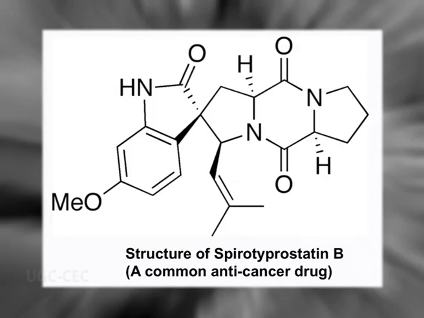Ideally, this fungus will grow in human body temperature, which is 37 degrees centigrade, but it can continue to live up to 70 degrees centigrade, and it will also develop more in an immunocompromised person and will produce certain compounds or alkaloids like this one, spirotriprostatin B. This particular spirotriprostatin B is actually an anti-cancer compound. So if there is infection, there will be some anti-cancerous principle involved with it.